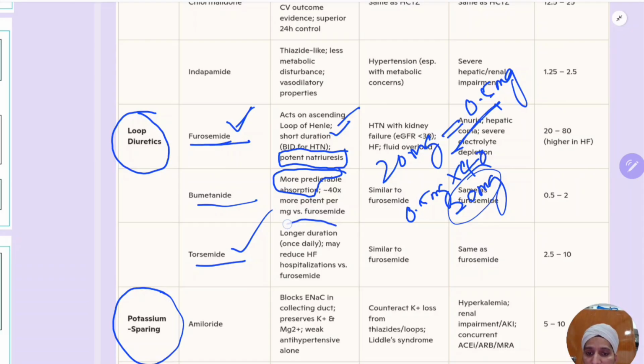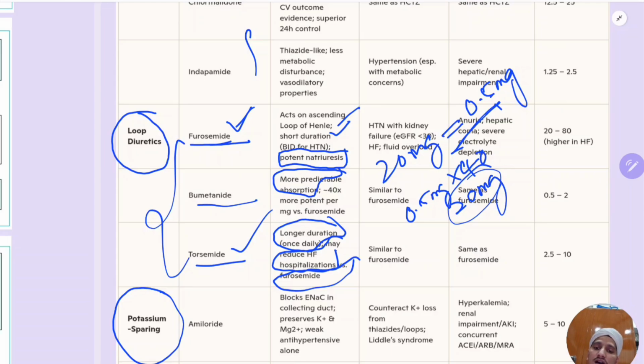Okay, next coming to torsemide. So it is longer duration, longer acting. Okay, so this may reduce HF hospitalizations versus the furosemide. So this can be given orally. Now you remember this is given in hypertension, and these are given when there is volume overload states along with hypertension. These are also given, but in combination with loop diuretics.